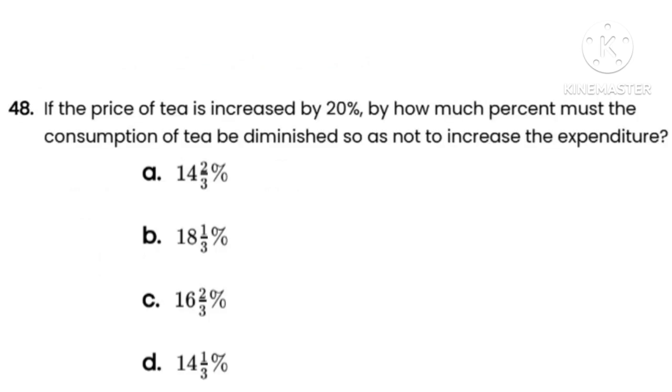Next, question number 48. The question is, if the price of tea is increased by 20%, by how much percent must the consumption of tea be diminished so as not to increase the expenditure? Here options are option A 14 2/3%, option B 18 1/3%, option C 16 2/3%, option D 14 1/3%. So here the correct option is option C, that is 16 2/3%.